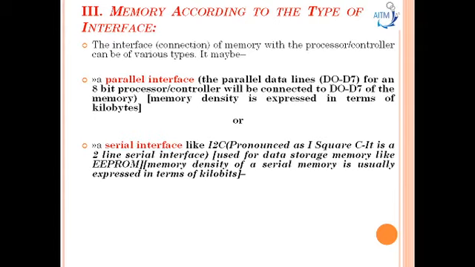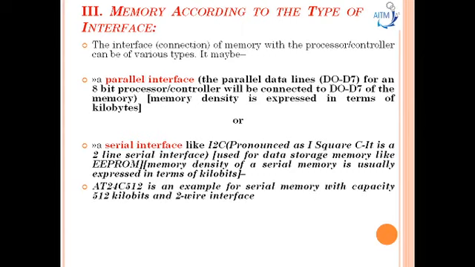I2C, pronounced as I square C. It is a two-line serial interface used for data storage memory like EEPROM, and the memory density of a serial memory is usually expressed in terms of kilobits. AT24C512 is an example of serial memory with a capacity of 512 kilobits and a two-wire interface.